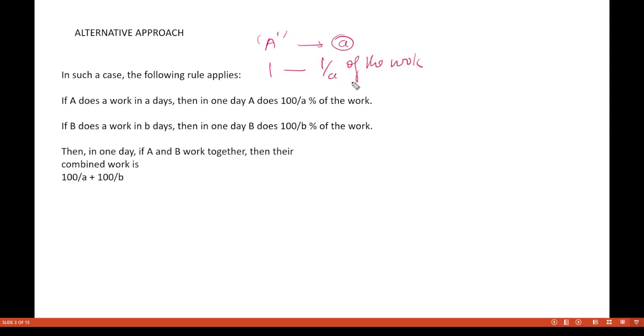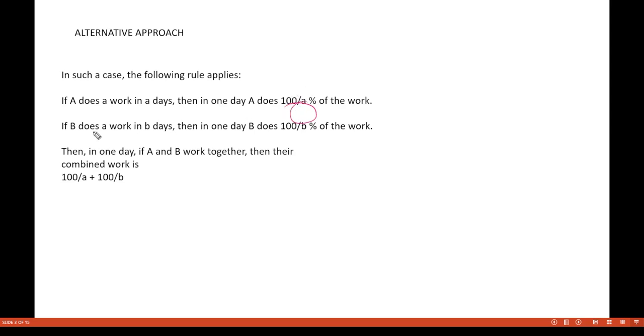Now there is another approach to know how much work A does in one day. Okay, what is that approach? See, this approach is personally my favorite. Why? Because I am very comfortable calculating percentages. Okay, so now look at this approach.